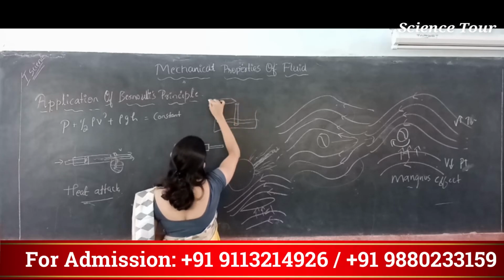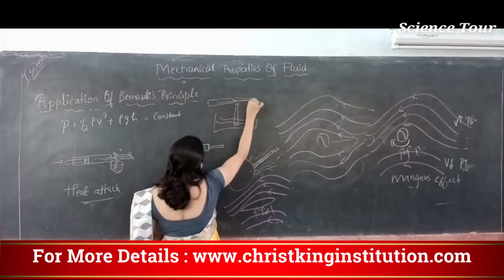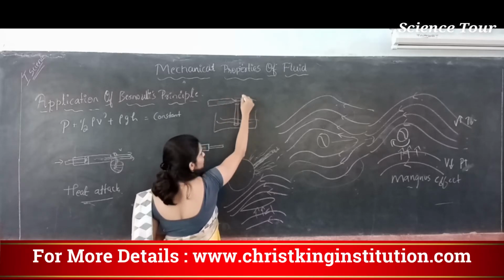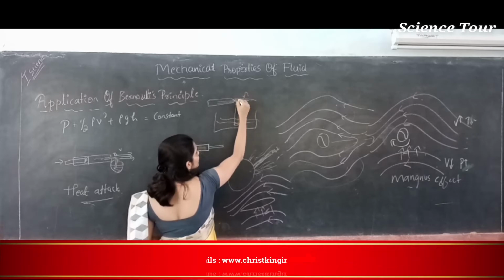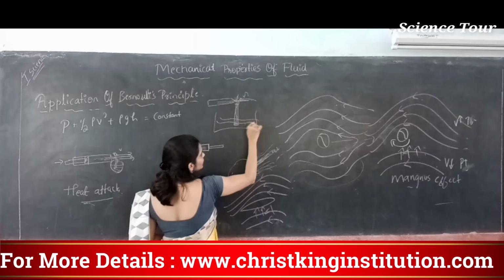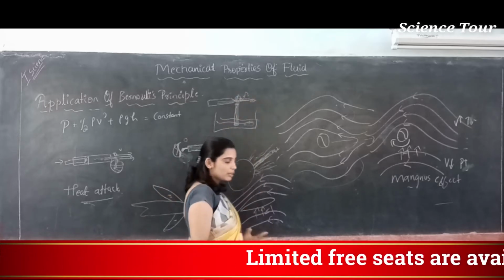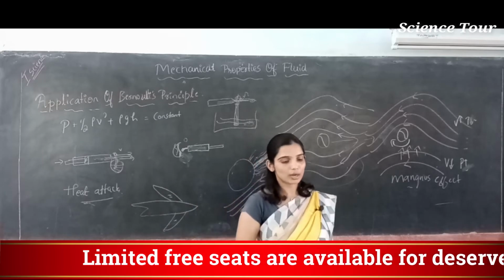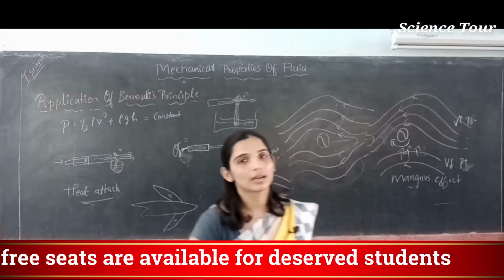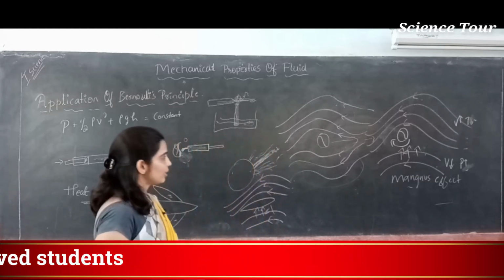Here you will let the air pass. So when the air is passing with very high speed, the pressure decreases. So fluid will flow outside. Fluid is nothing but fuel. So fuel and oxygen will mix, and that's how they burn, and that's how your vehicle will run or operate. So these are different applications.